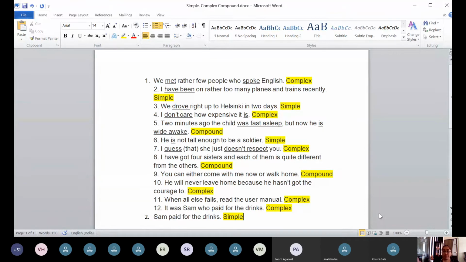You would wonder, there is no phrase, which one do I convert into a complex sentence? How can I convert it into a clause? We have generally learned that when we convert the phrase of the compound sentence into a clause by adding a verb, then we can convert it into a complex sentence. But see, this is the way you convert it into a complex sentence, by saying it was Sam who paid for the drinks. You understood the difference between the two sentences? Yes, ma'am.